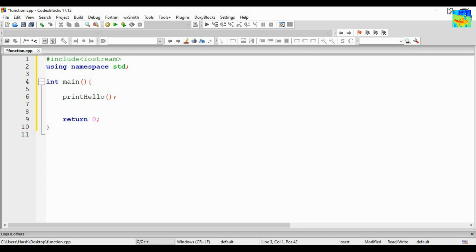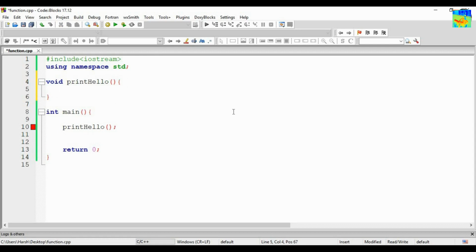Now if you run this program, it will show us an error. Let's see. And what is the error? The compiler is saying I don't know what print hello is. So let's declare the print hello function. Void print hello. It will not take anything as input and it will not return anything. Void means do not return anything.